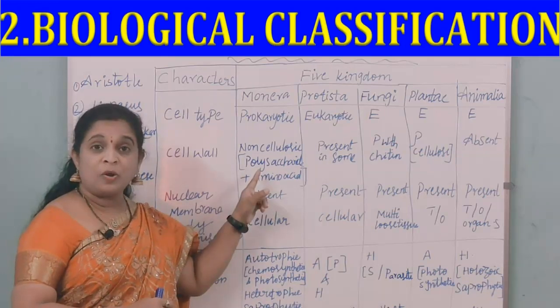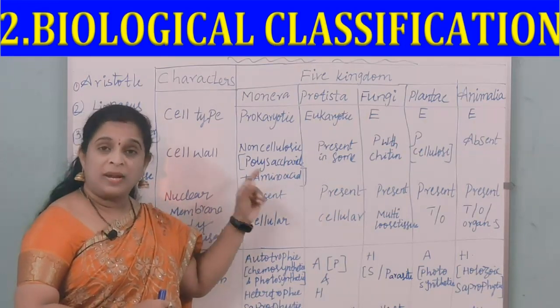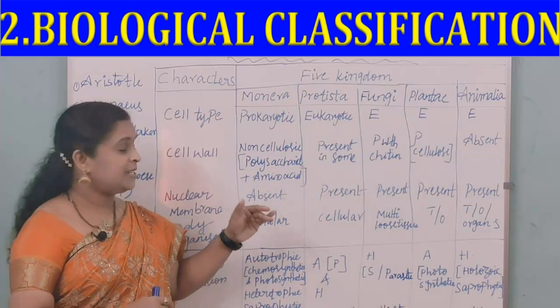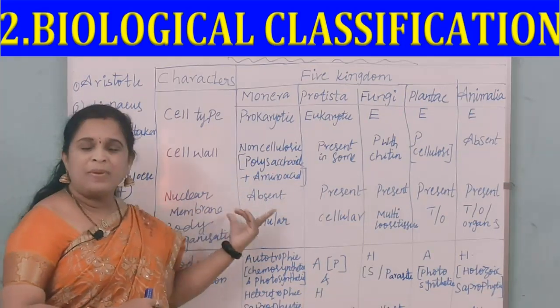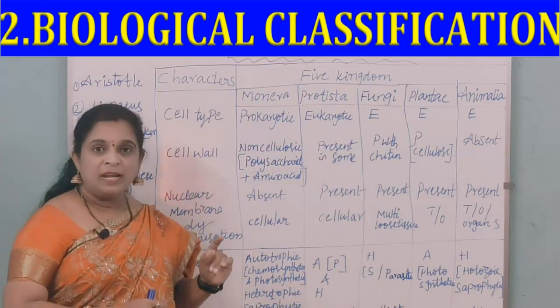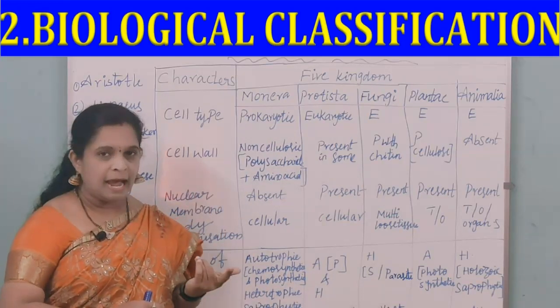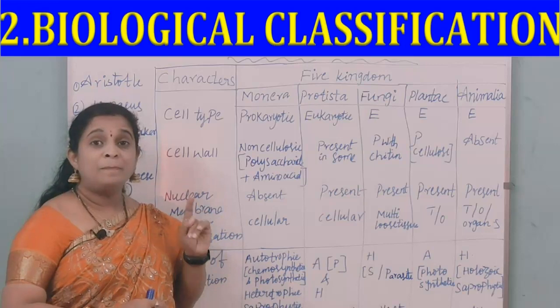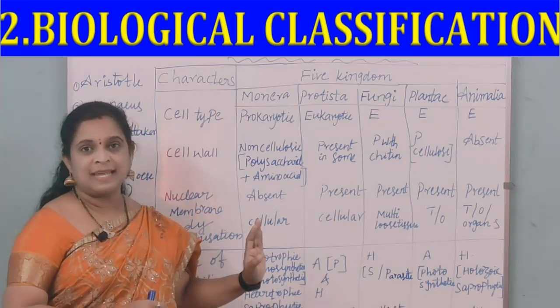It is called peptidoglycan, or you can even call it murein, right? And next, the nuclear membrane is absent. Just now we discussed that prokaryotic means the nucleus is absent, and a membrane-bound nucleus is absent.